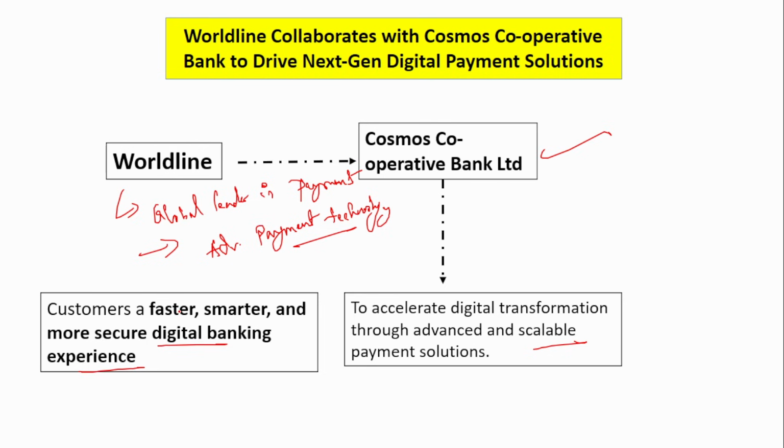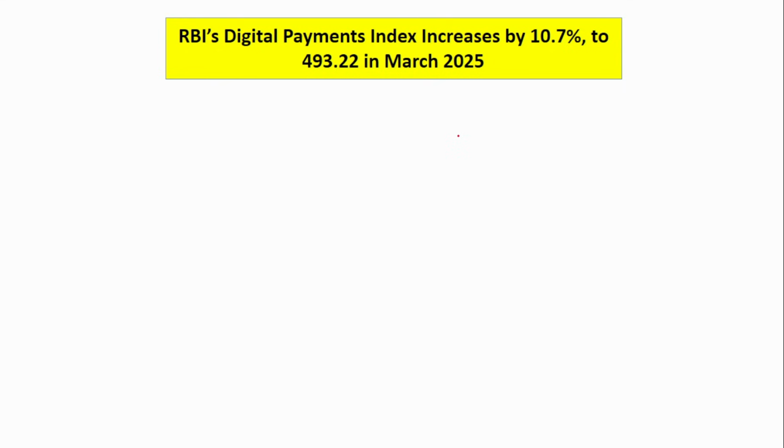So remember the two parties here. One is the Worldline, the global leader in payments. The other is the Cosmos Cooperative Bank. Okay. Here to improve the digital banking services to the customers of the Cosmos Cooperative Bank, this collaboration has been initiated. Next is about the digital payment index released by the Reserve Bank of India.